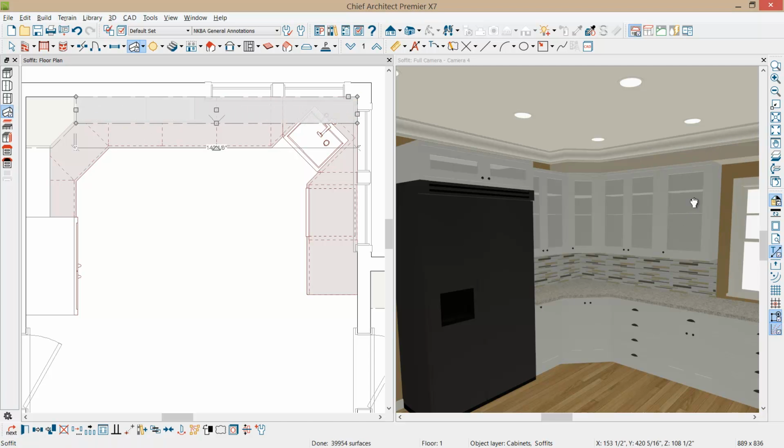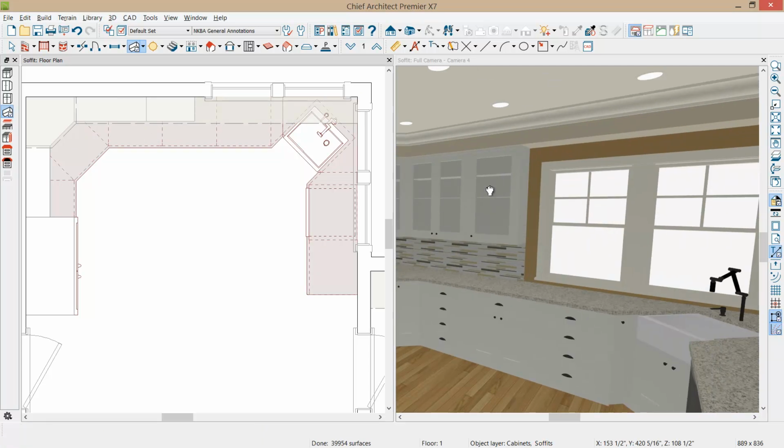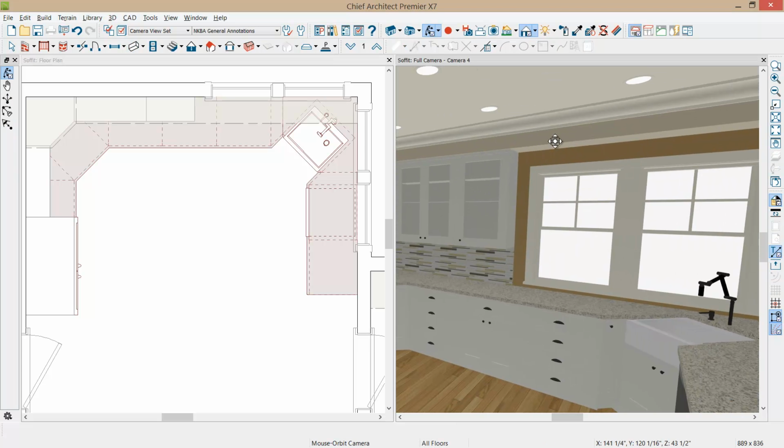Now if I come over, I had some electrical cans here, and if I press F12 on the keyboard, I will force the rebuild, or if you do another 3D view, it will force a rebuild and then bring your electrical at the forefront at the bottom of the soffit. And likewise, if you delete that soffit, you can either regenerate your 3D view or press F12 on the keyboard to force a regeneration of that scene.